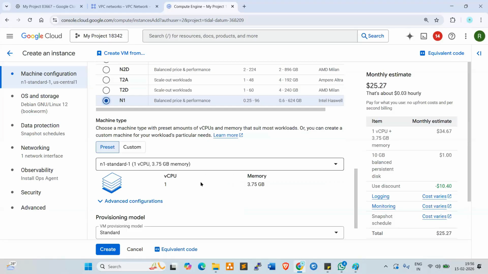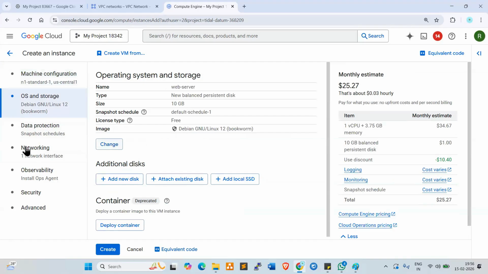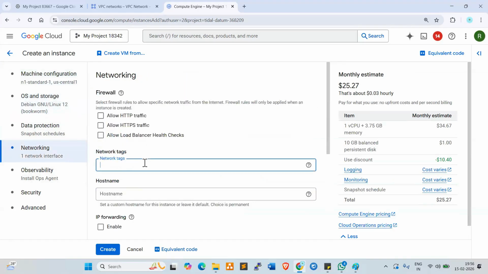We'll see that. Actually I used to use this one only, but sometimes it is giving errors, right? That is why I'm using E2 series. Okay, anyways, we'll see that. OS is the same, Debian only. Go to networking. Here you can use web server tag.